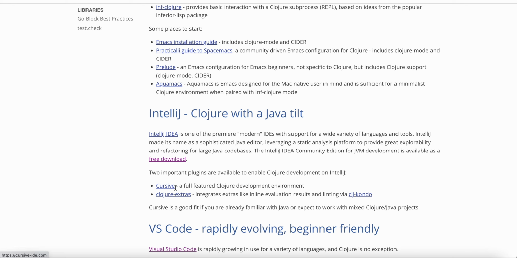If you download the Clojure plugin and connect it with your IntelliJ, you can easily run Clojure in IntelliJ. In future lectures, I will give all the demos in IntelliJ with the Clojure plugin. So I am following this.